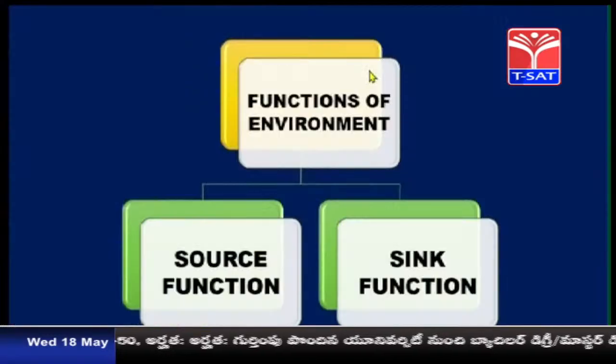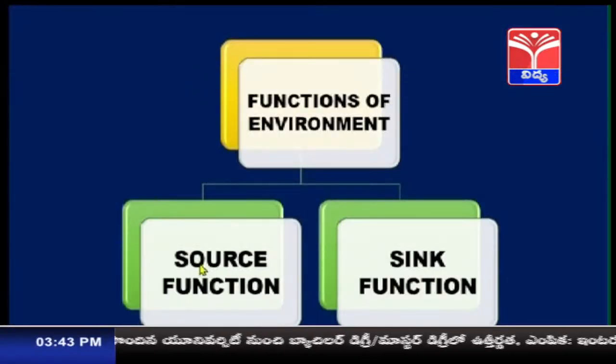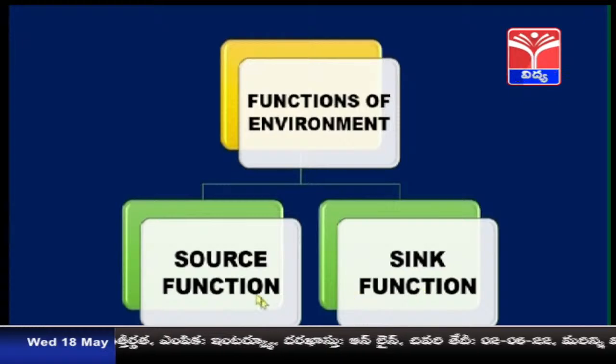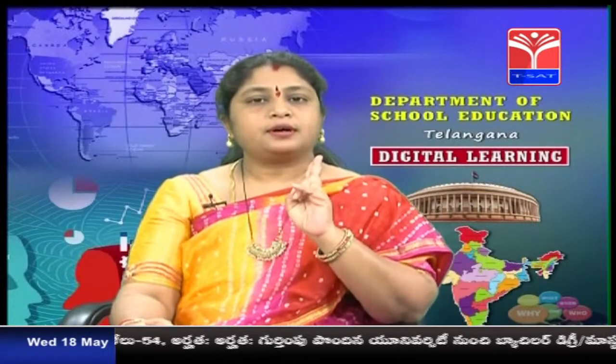Functions of environment, there are two functions, source function and sink function. Very simple, source function means environment that provides resources to the society, and sink function is absorption. Whatever waste materials are discharged into the atmosphere or the environment, it is being absorbed by the environment again. So, these are the two functions of environment.